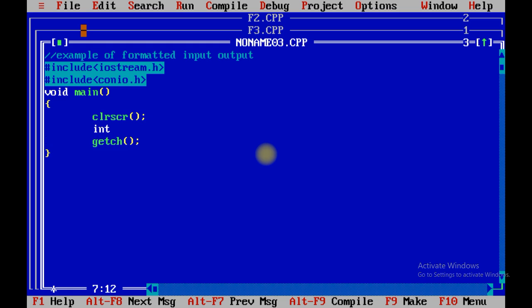I am going to declare one integer variable a equals 15. Then cout.setf(ios::hex,